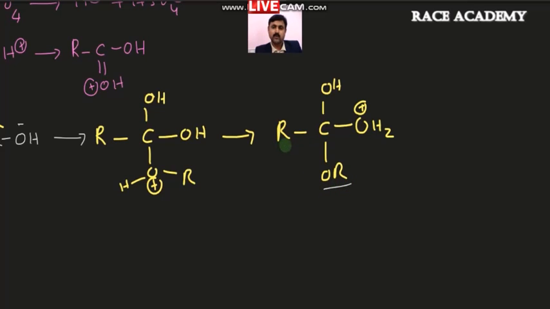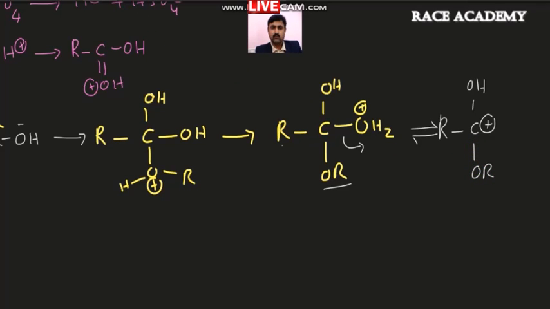Do remember, this is the alcohol alkoxy group. This alkyl group already existed in the carboxylic acid, which will further undergo this reversible process, and in the reversible process you can remove water here to get a carbocation in this reaction, that is RCOH. This will become a carbocation, and this is OR as usual.